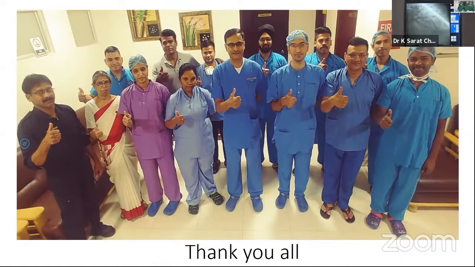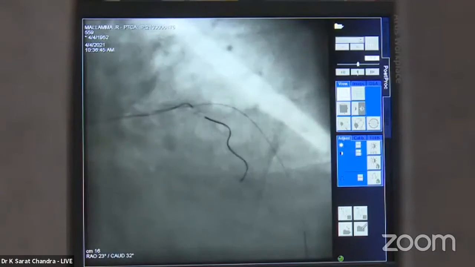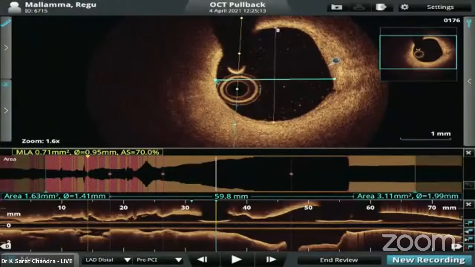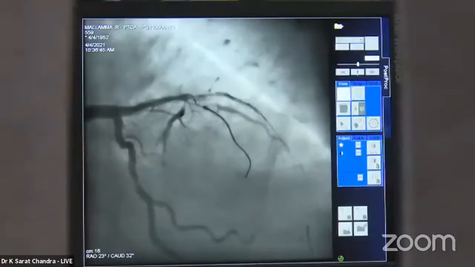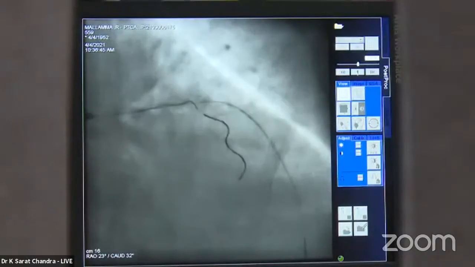Yeah, we are still struggling to get into that branch. We left that LAD for the time being. We have dilated that LAD quite a bit from top to bottom. Can you give the small test? Yeah, we will.